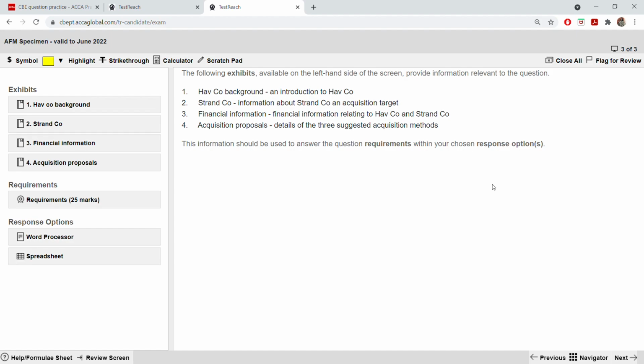Another very, very important thing: sleep well before the exam, because in the AFM exam especially, you need a lot of energy. Your mind needs a lot of rest the day before. And don't do any past paper, whether on the CBE platform, one day before. If you get any answer incorrect or can't do it, you will think you have forgotten a lot of things, and if you're not happy that day, it will affect your performance the next day.